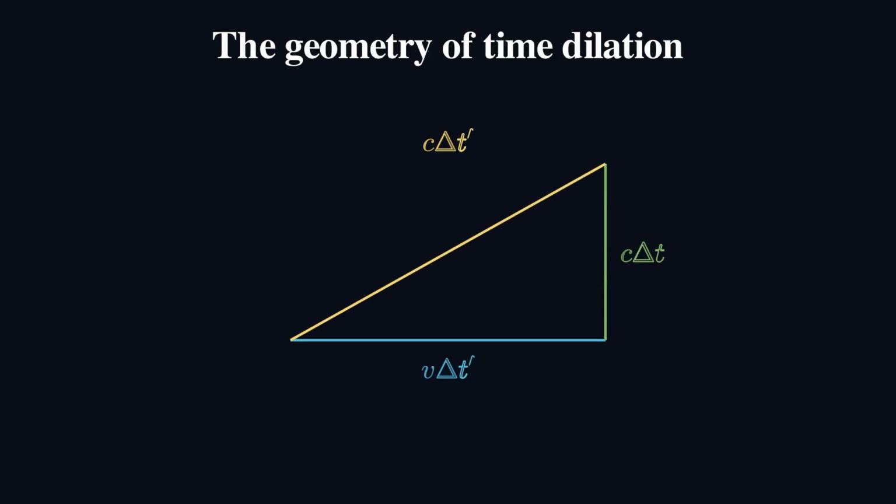Suppose the train is traveling at a speed or velocity v. From the platform, the train has traveled a distance v times delta t prime in a time delta t prime. And that's the time it took for the photon to go from the bottom mirror to the top mirror. Now, how far has the photon traveled from our point of view?